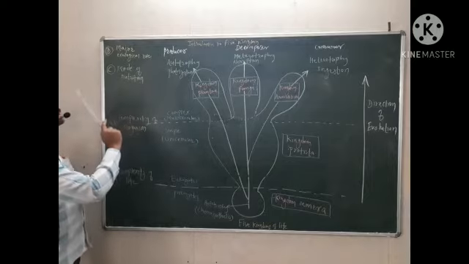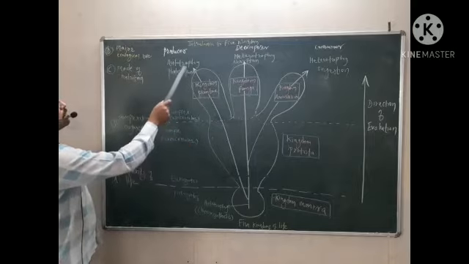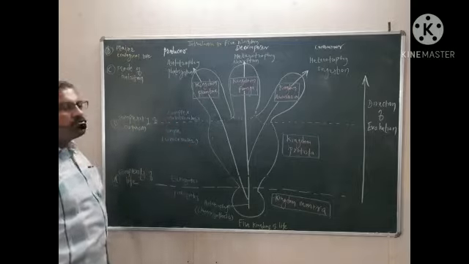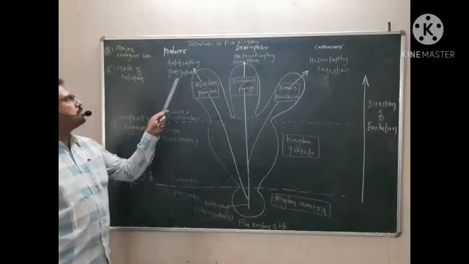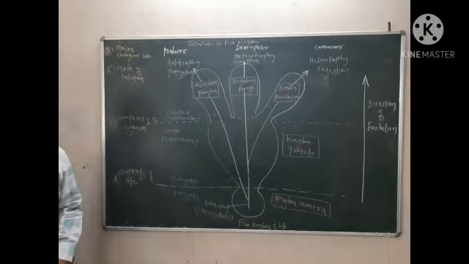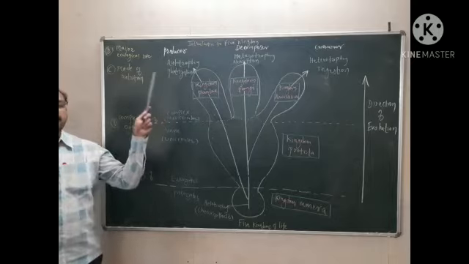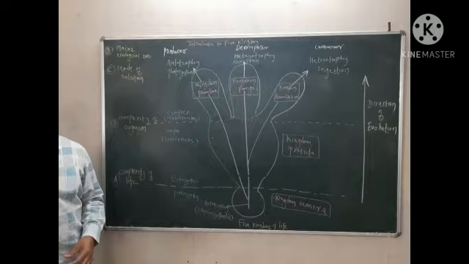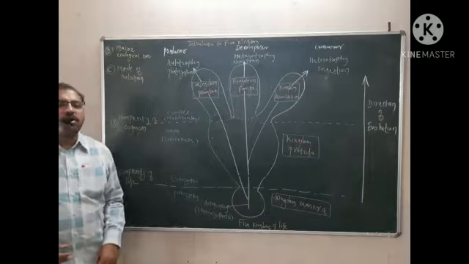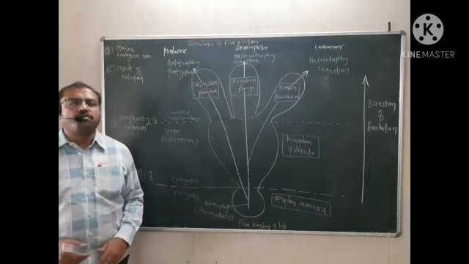Now we'll see the mode of nutrition. In the case of kingdom Plantae, they are autotrophic, meaning they produce their own food material, with the help of the process called photosynthesis. With the help of sunlight, carbon dioxide, and water, they can produce their own food material.